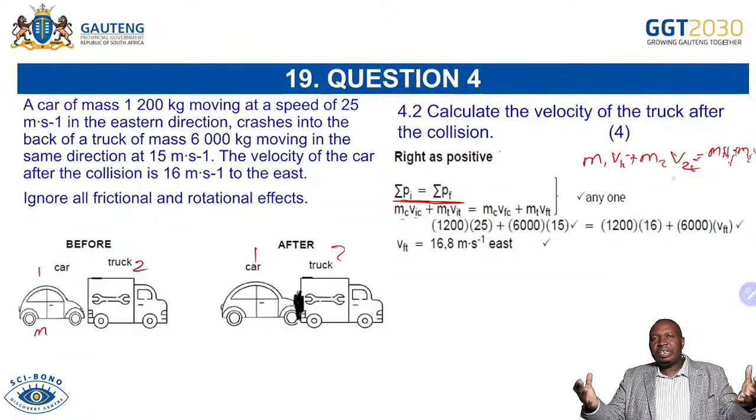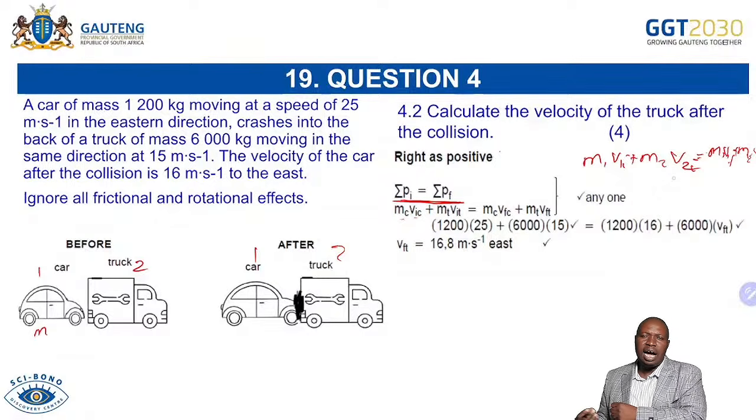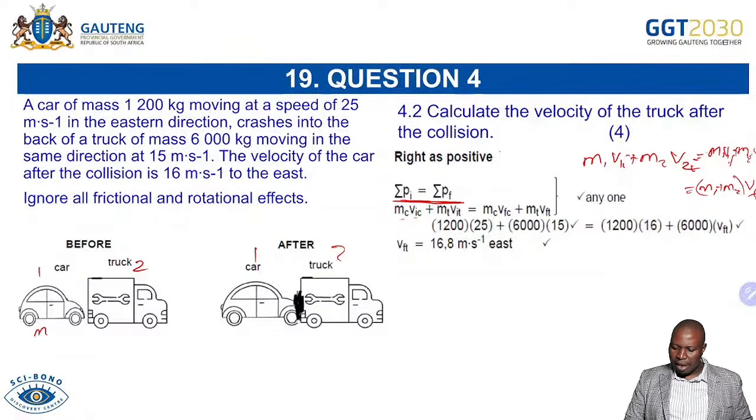And check if after the collision, the objects are going to move together, coupling. They're going to become a couple and move together. Definitely, when you write your equal sign, you will say M1 plus M2, and then you multiply that by the final velocity. In this case, they collided, and the car is moving with its own velocity, hence we didn't couple them like that. And then you are able to calculate the velocity of the truck after. All you do is to substitute.